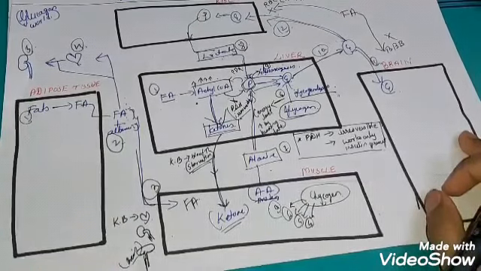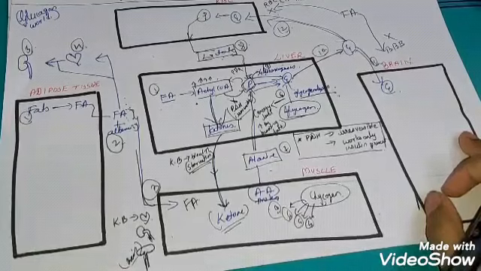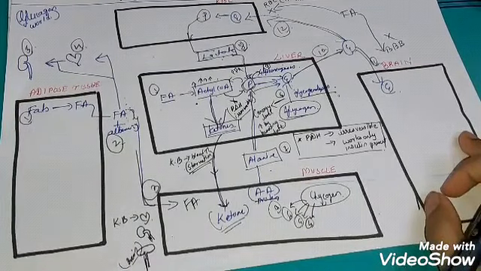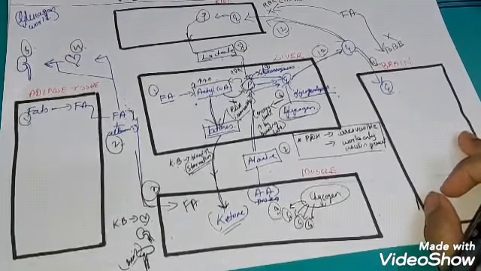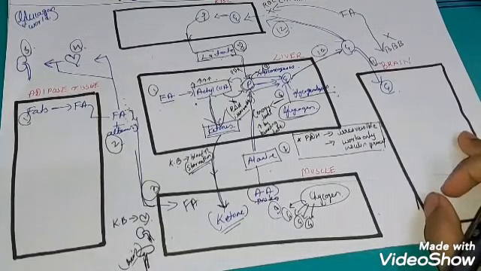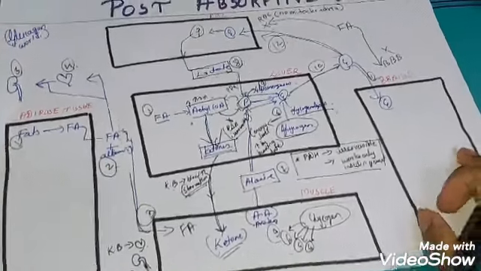The ketone bodies will be so high in their blood level that these patients will undergo diabetic ketoacidosis. That is one of the specific findings which we find in diabetes mellitus. Mainly it is type 1, because type 1 diabetics completely lack insulin. So this is a clinical point which you should remember.